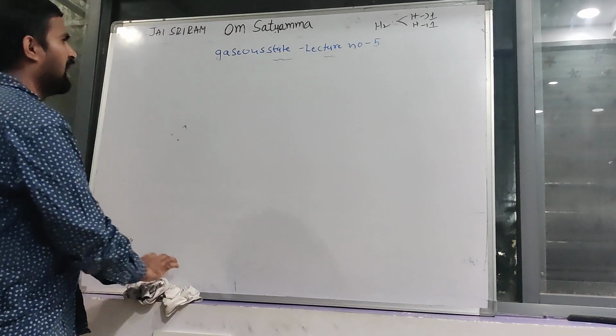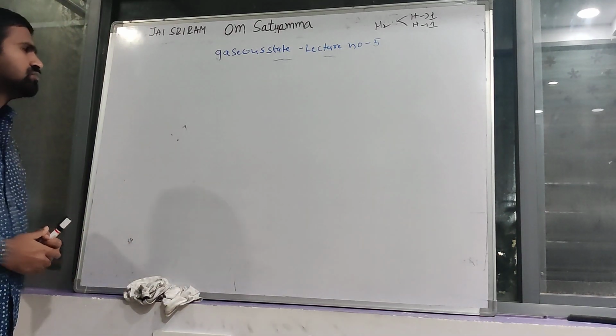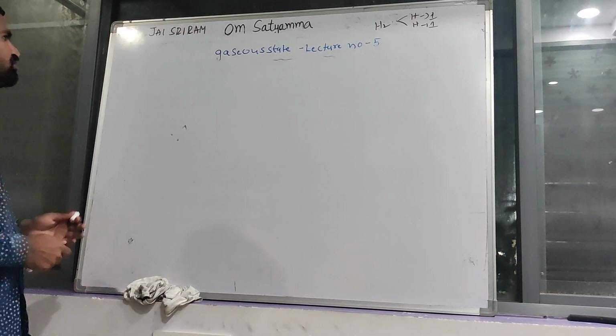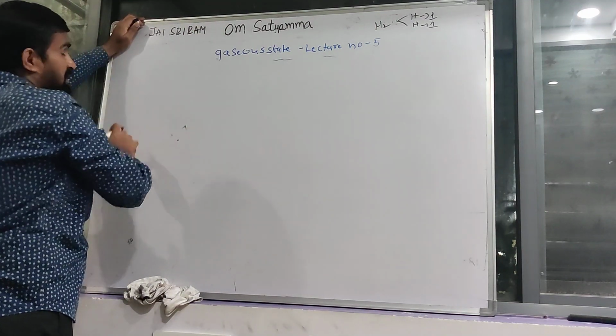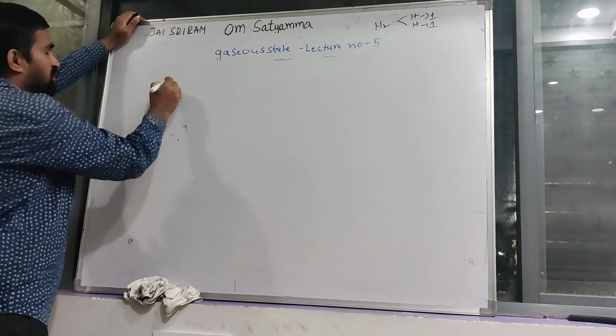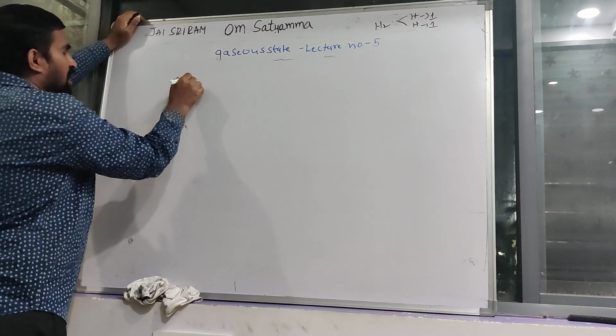In Avogadro's law, the amount of gas molecules is present.